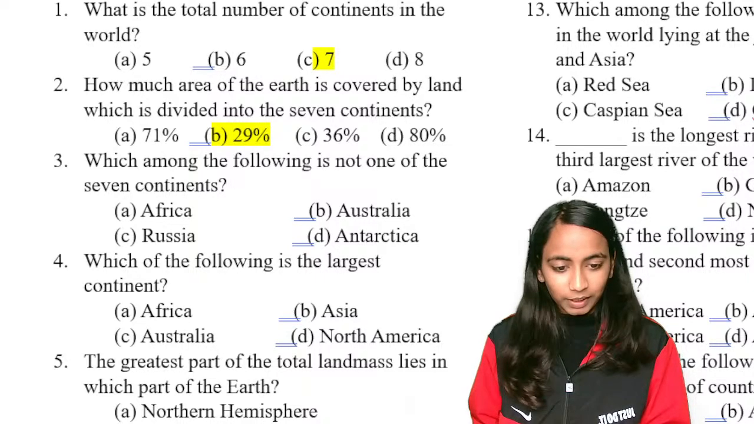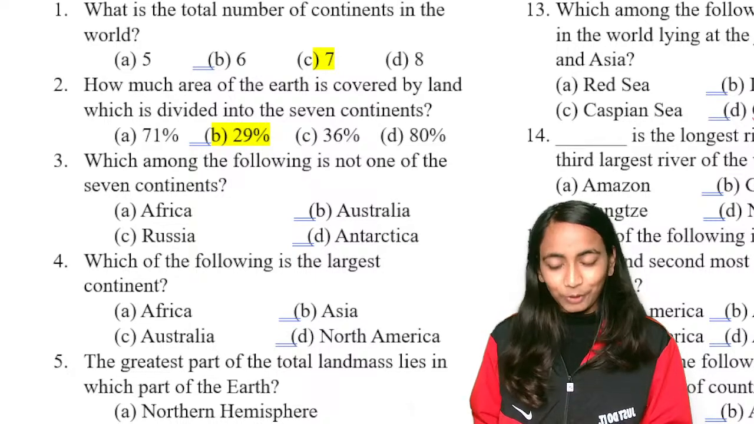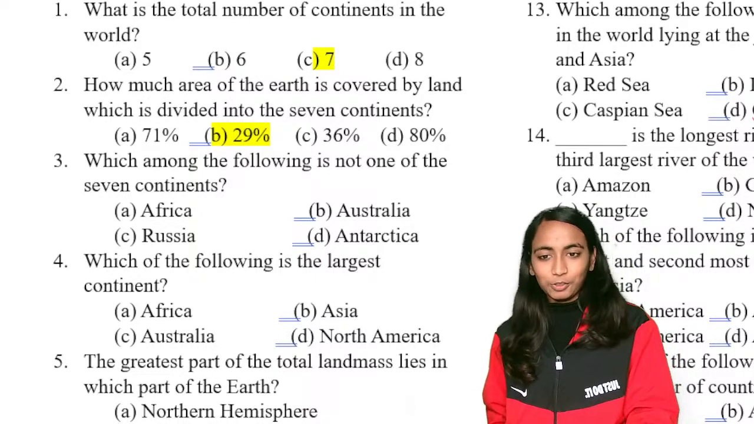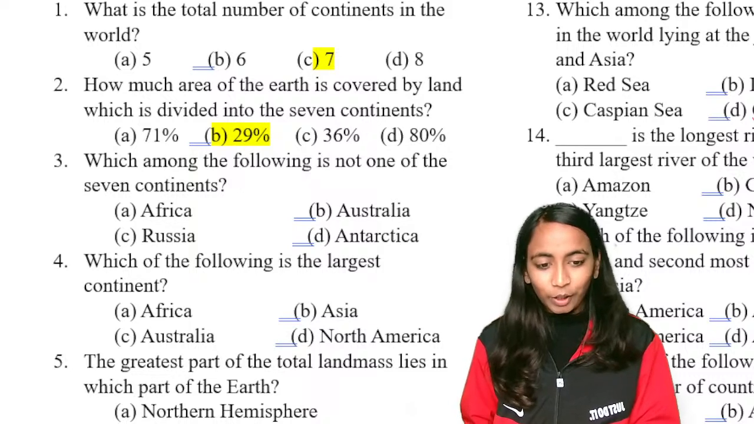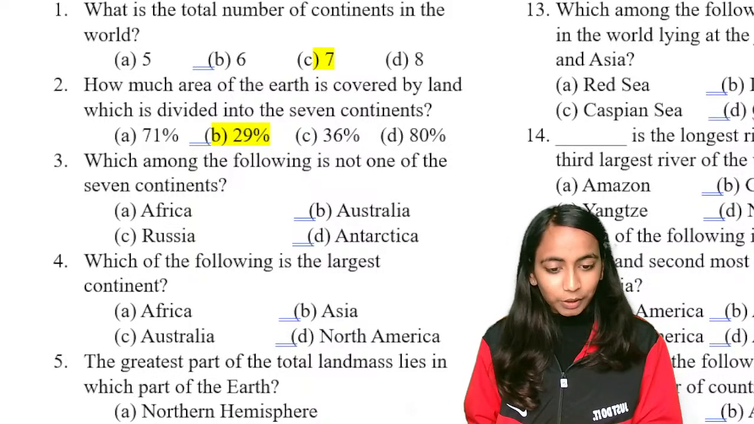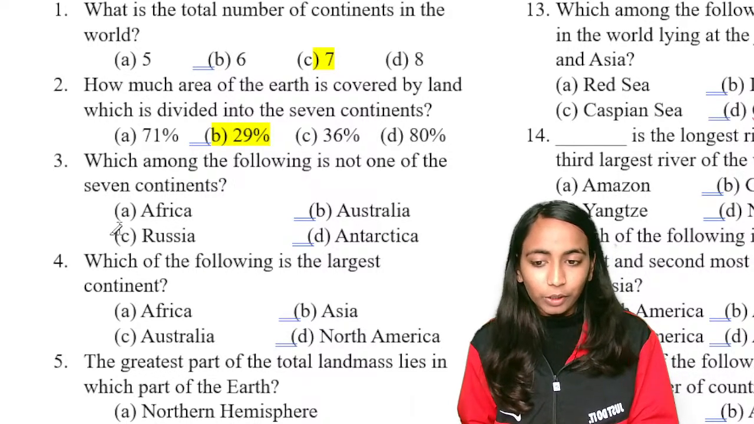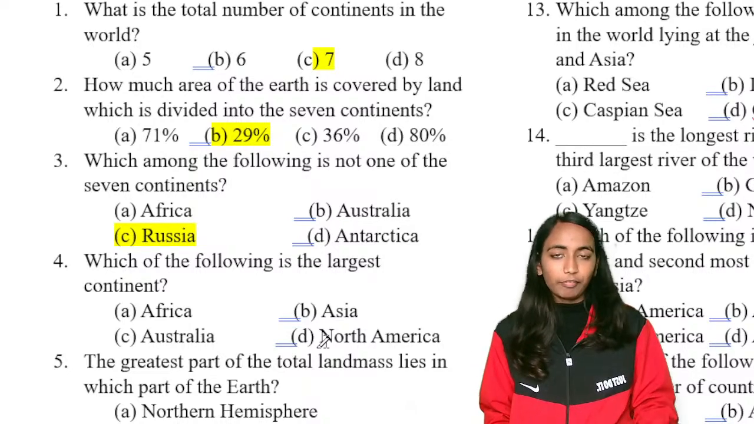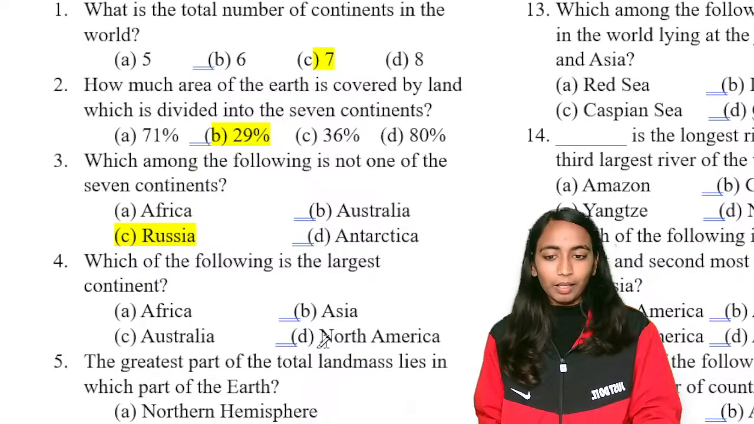Okay, 13 of you answered correctly here. The rest of the others are also answering correctly. What will be the correct answer? Correct. If you look here, Russia is not a continent. Africa, Australia, Antarctica: the three of them are continents.